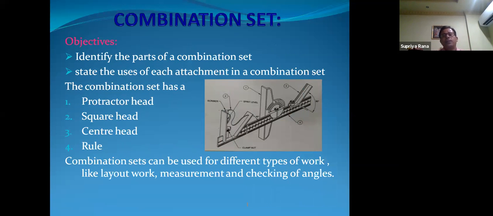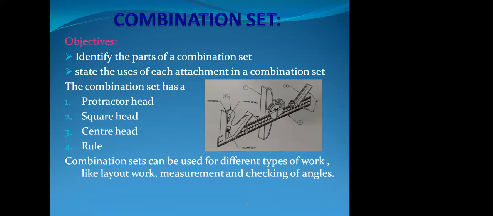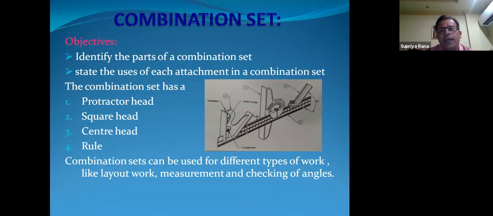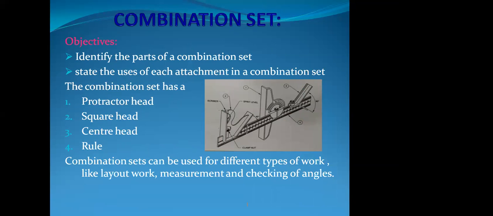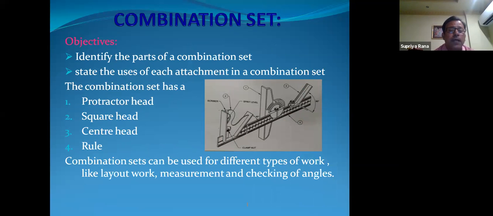Now, the combination set. The combination set is important in carpentry work. Actually, it is a combination of the tri-square, the mitre square and the bevel square, so both purposes can be solved by the combination set.